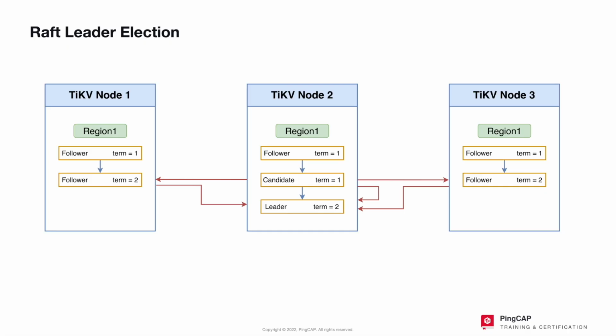Raft divides time into segments of arbitrary length. These segments are called terms. Incremented consecutive numbers are used to identify terms. There is no fixed time for a term. If a candidate wins an election, it becomes the leader. The leader remains in charge until the end of the term. Once again, there is no fixed time for a term.